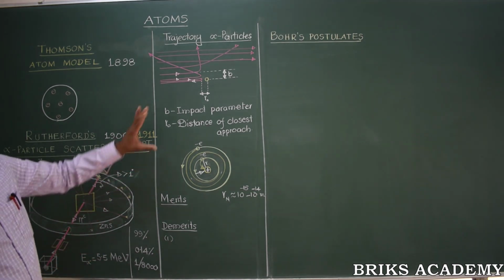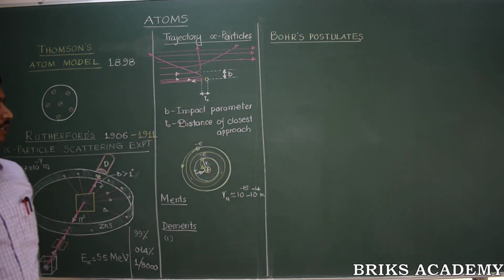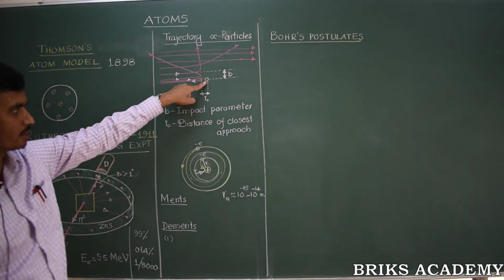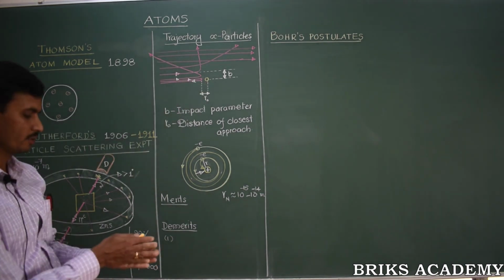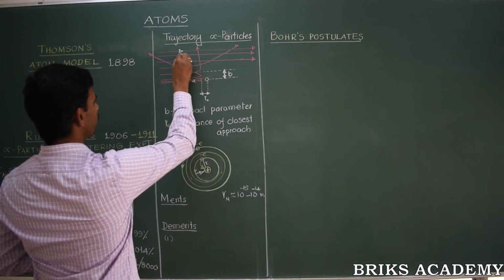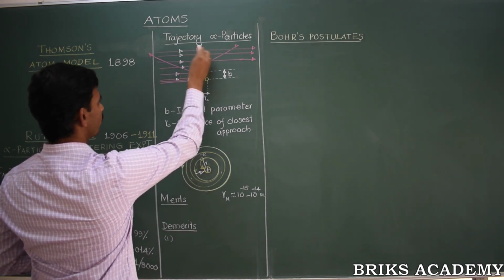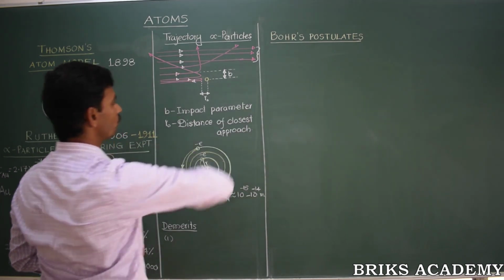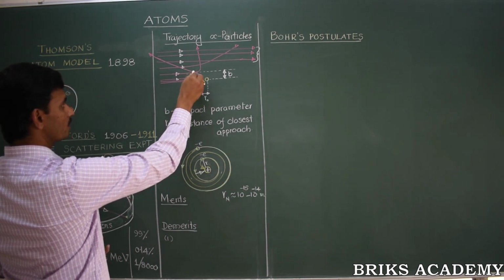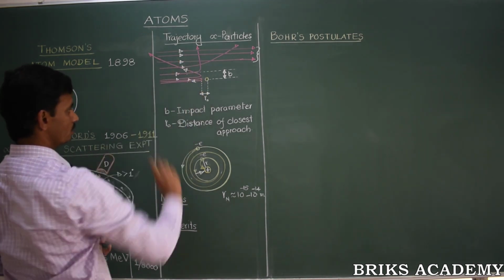Before that, we will once again see a few definitions from Rutherford's atom model. There is something called impact parameter. What is impact parameter? We can now consider this to be the gold atom or gold nucleus. Now these are the incident alpha particles. When the alpha particles are incident on the gold film, some of the alpha particles went undeviated. These are the ones which are traveling far away from the gold nucleus. These particles did not undergo any collisions. Those particles which came very close to the gold nucleus suffered scattering, otherwise they suffered collisions, and got deviated at these angles.